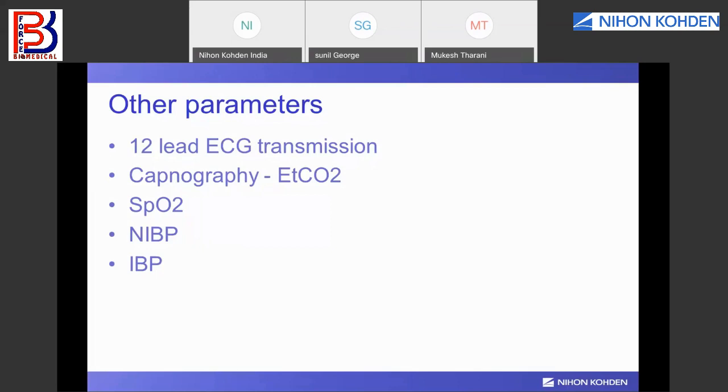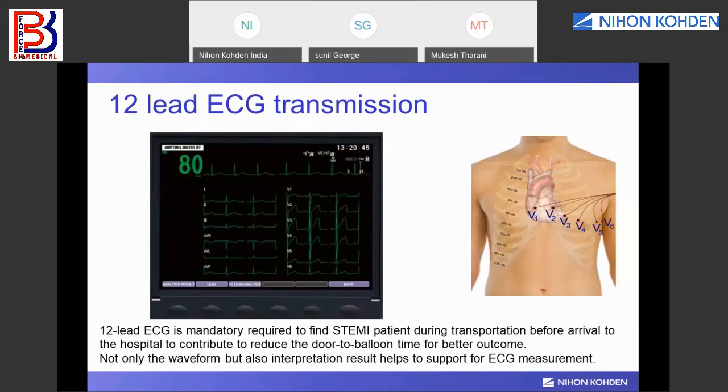There is also a demand for 12 lead ECG transmission. Why is it required? It is becoming mandatory, while transporting the patient in the ambulance, to send the 12 lead ECG waveform and interpretation data to the hospital before the patient arrives.